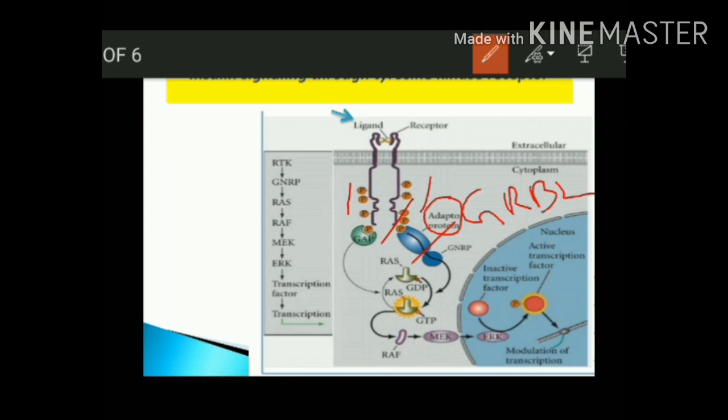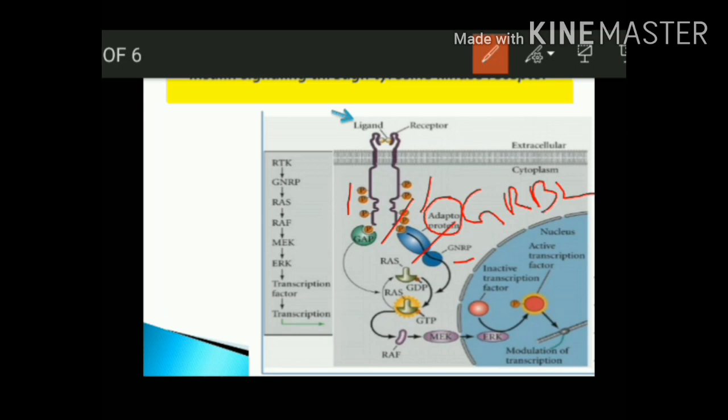SOS, son of sevenless protein. SOS protein is attached to the SH3 domain. SOS is nothing but GNRP. What is the function of GNRP? The function of GNRP is to activate RAS.